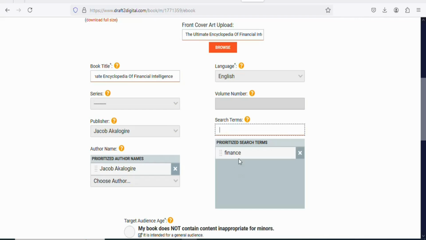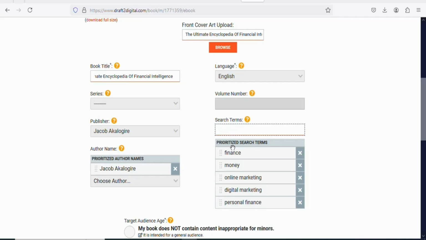Once you press enter, you can see it has appeared here. Once that is done, you have to enter money. Enter money. Once that is done, press enter. Let's type online marketing. Press enter. Once that is done, type digital marketing. Once that is done, you have to type personal finance. So something like personal finance. Just type all the keywords that are related to the book that you are selling. Type all keywords right here.